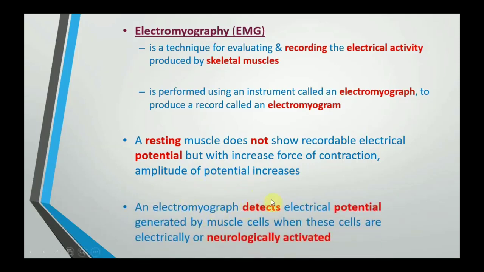Now this electromyograph detects the electrical activity of the skeletal muscle. You need to understand this: it is the skeletal muscle's electrical activity which is detected by this instrument and not the electrical activity of the nerves. But in most cases, we give a command to the patient to cause muscular contraction. So these muscles which are being stimulated are neurologically activated. Very rarely we give electrical stimulation to the skeletal muscles. So usually the action potentials recorded are neurologically activated skeletal muscle action potentials. This should be kept in mind while performing this test.